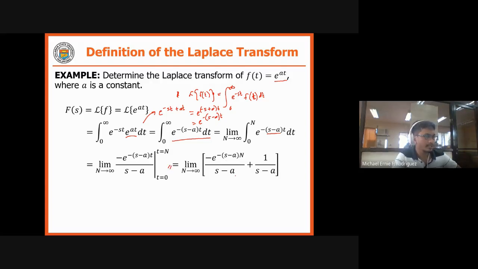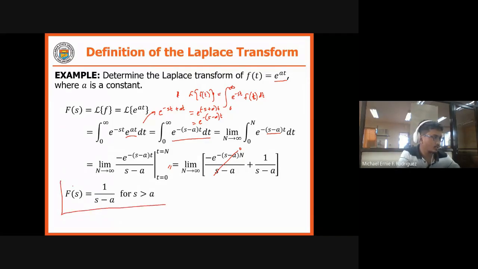So again, as n approaches infinity, your exponential is now 0. So therefore, the Laplace transform of e raised to at, or the f of s, is 1 over s minus a, where s must be greater than a.